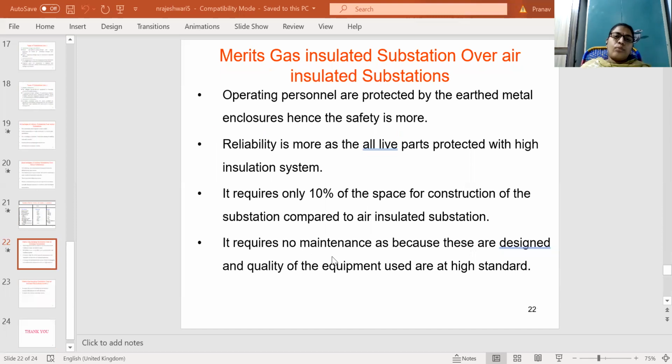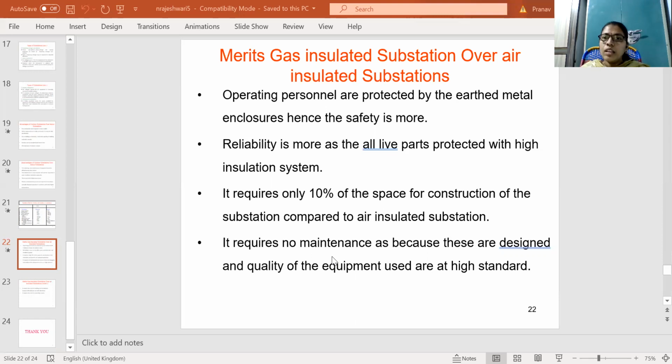Then merits of gas insulated substations over air insulated substations. In this one, the operating personnel are protected by the earthed metal enclosures, hence the safety is more. Every person has to take safety from the transmission or distribution lines, because these lines carry power ranging from 3.3 kV to 400 volts.